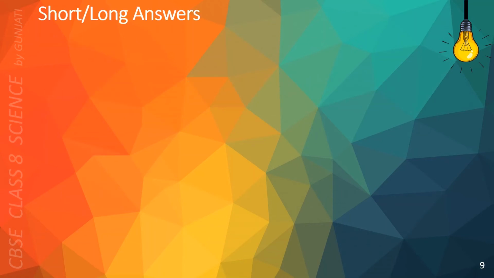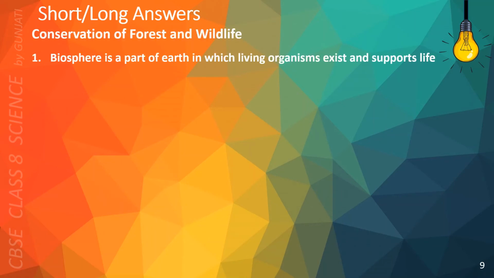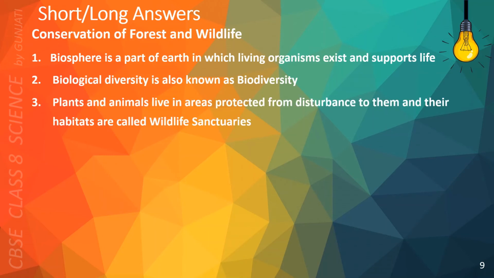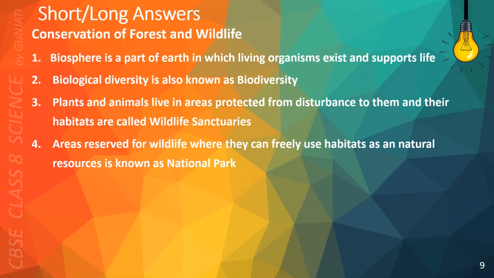The following points will help you answer questions on conservation of forest and wildlife. Biosphere is a part of our Earth in which living organisms exist and support life. Biological diversity is also known as biodiversity. Plants and animals live in areas protected from disturbance to them, and their habitats are called wildlife sanctuaries. Areas reserved for wildlife where they can freely use habitats as in natural resources is known as national park.